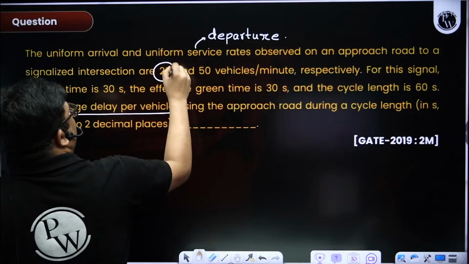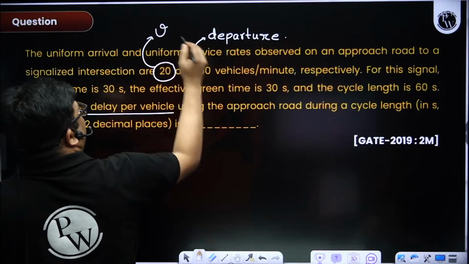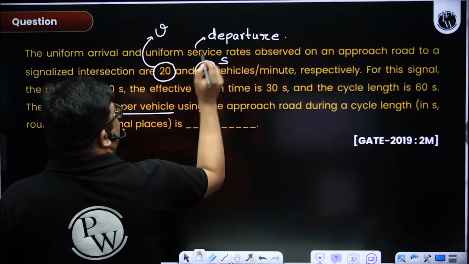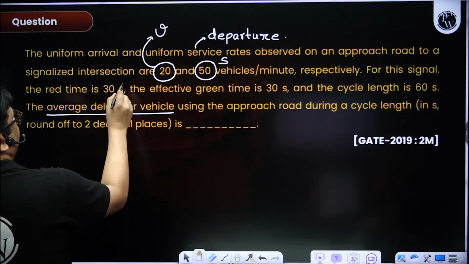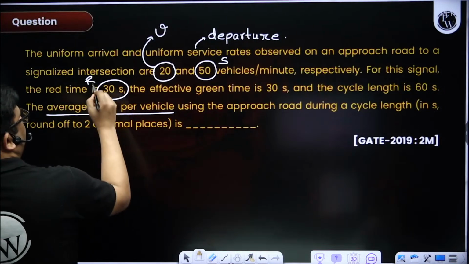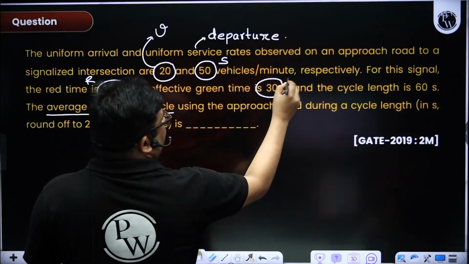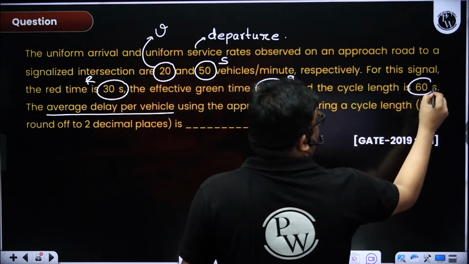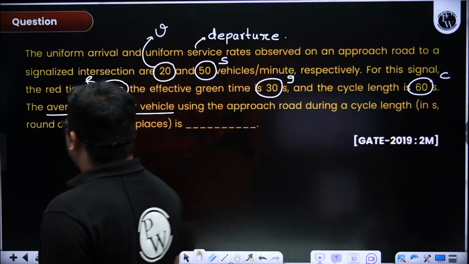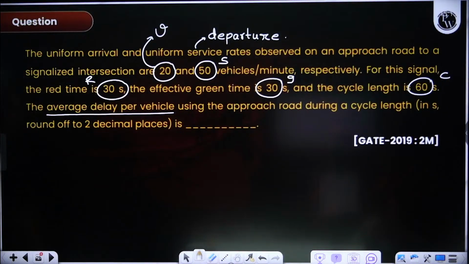So this is the arrival rate and this is the departure rate. And then red time is given, green time is given, cycle length is also given. Find out the average delay.